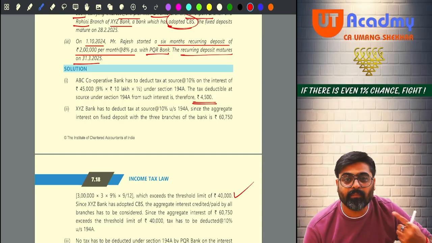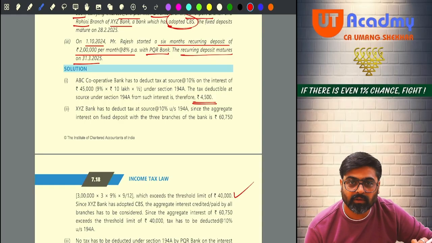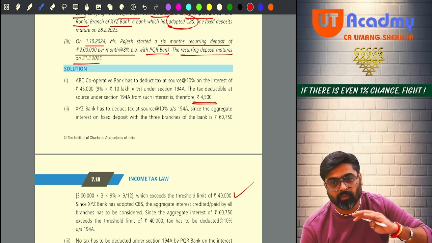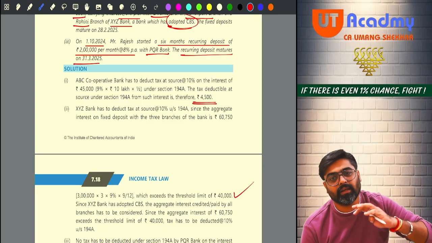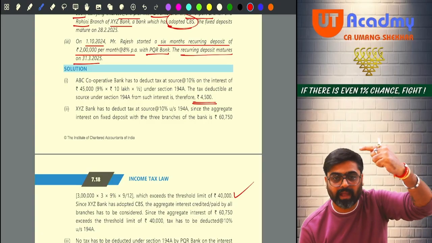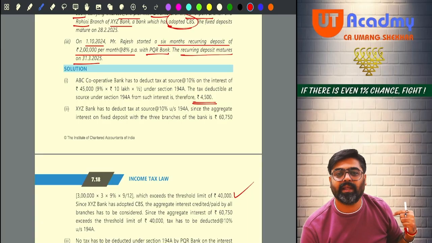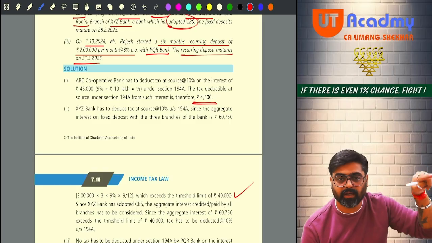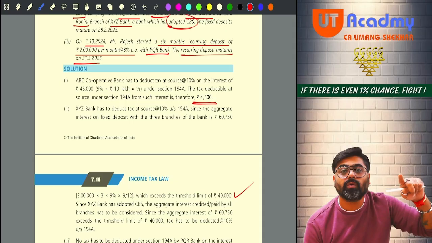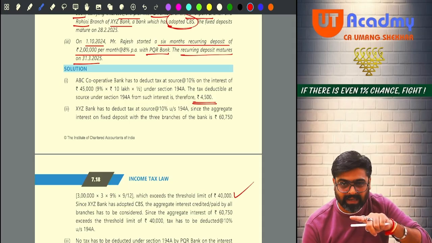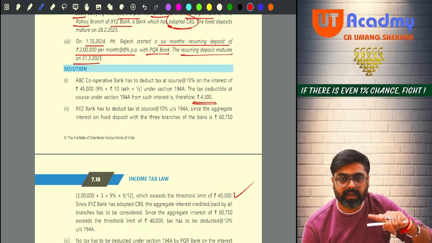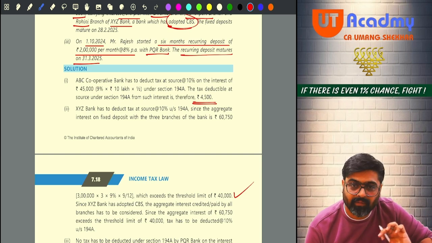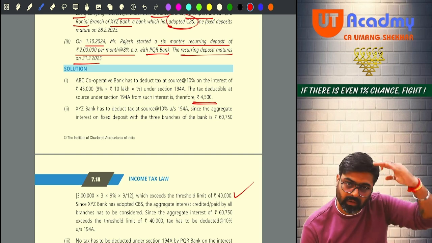So every month 2 lakhs will increase. For the first month 2 lakhs, second month 4 lakhs, third month 6 lakh, fourth 8 lakh, fifth 10 lakh, sixth 12 lakhs. Likewise for every month 2 lakh will increase. So on 2 lakh, 8% into 1 by 12. On 4 lakh, 8% into 1 by 12. On 6 lakh, 8% into 1 by 12. On 8 lakh, 10 lakh and then 12 lakh, the same way. Every month interest you will calculate. Now total all the monthly interest.